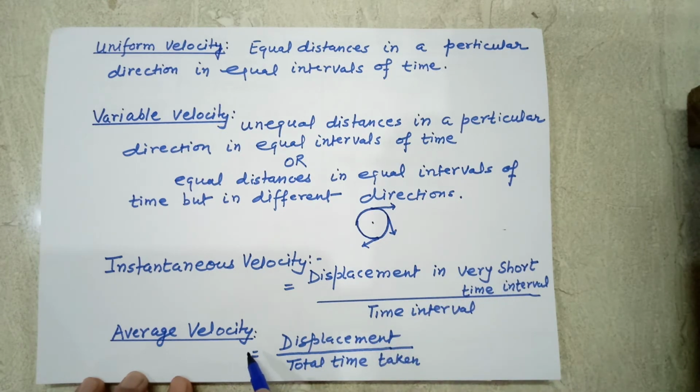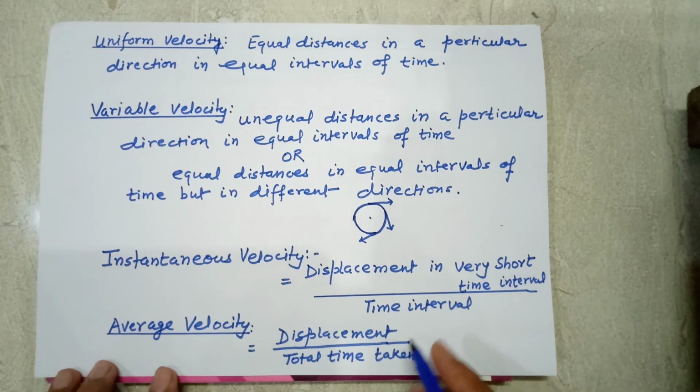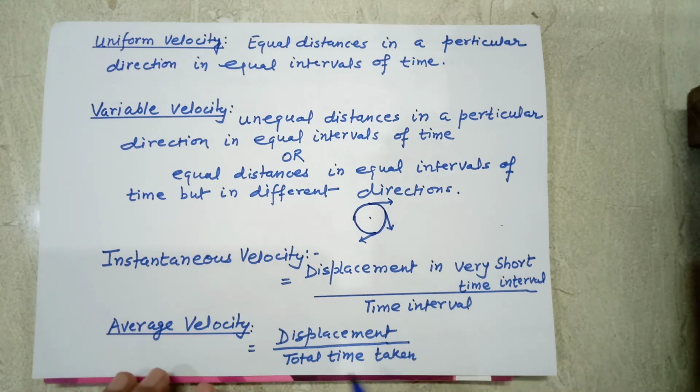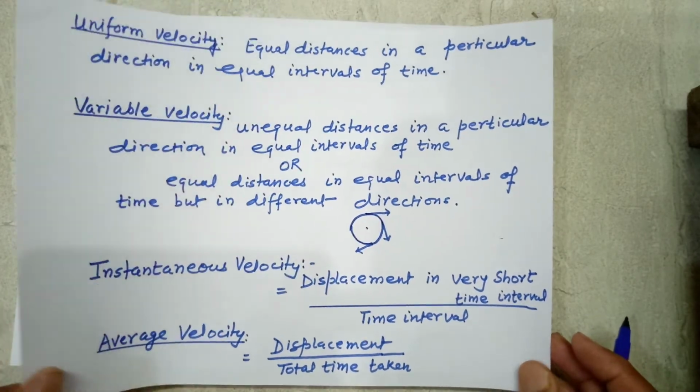Next is average velocity. If a body is moving with variable velocity, then the total displacement divided by total time taken is known as average velocity. That means average velocity is the ratio of total displacement to the total time taken by the body. This is called average velocity.